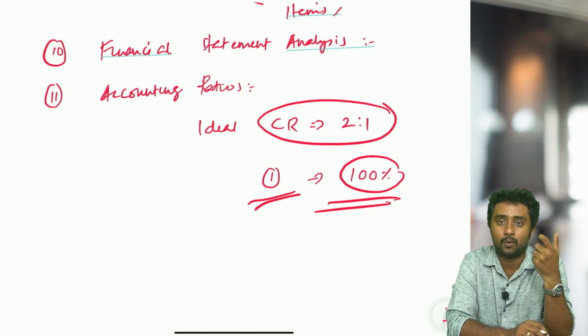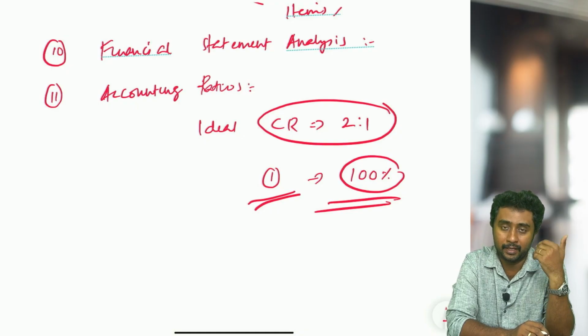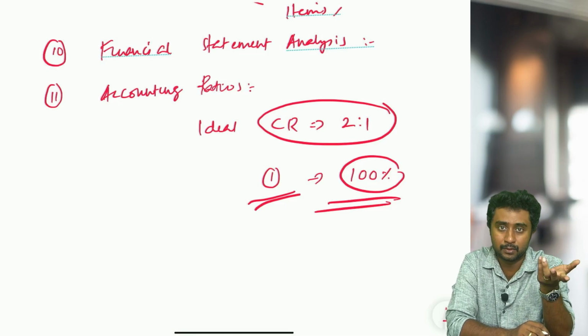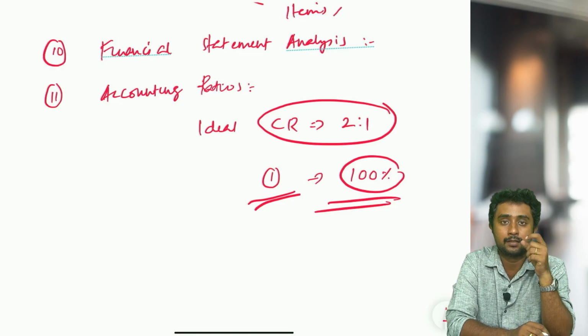Then again, what is the meaning of each ratio? When this ratio's value goes up, what does it mean? Whether it is good or bad. When it goes down, whether it is good or bad. What are the components of each ratio? All these things you have to remember.